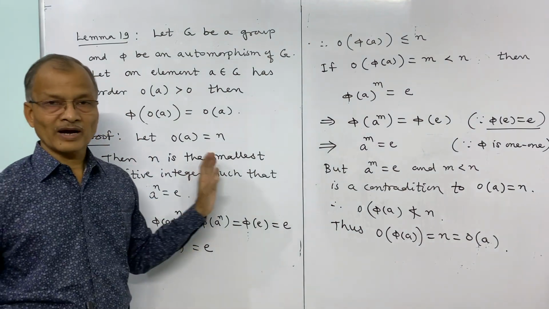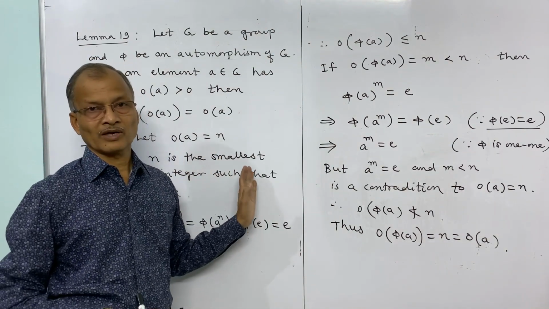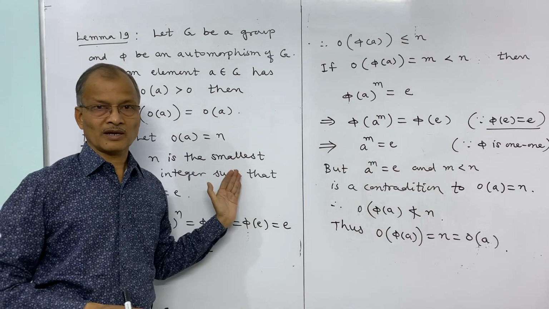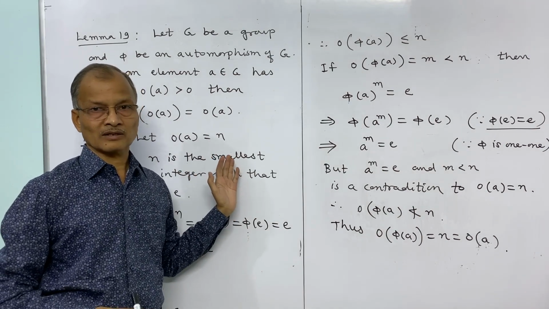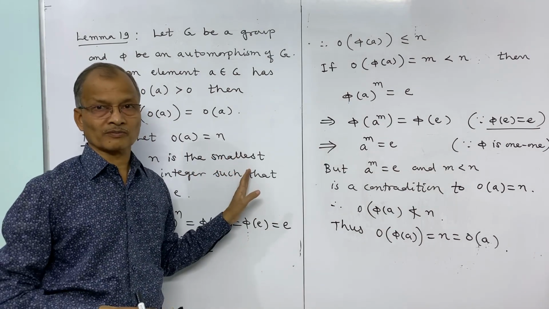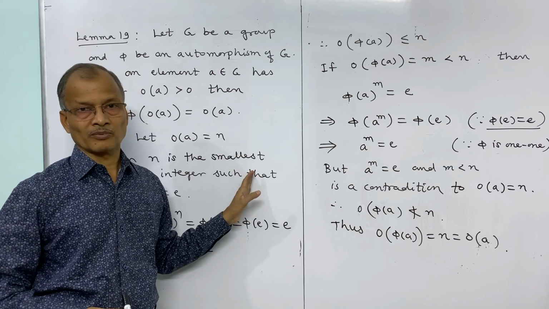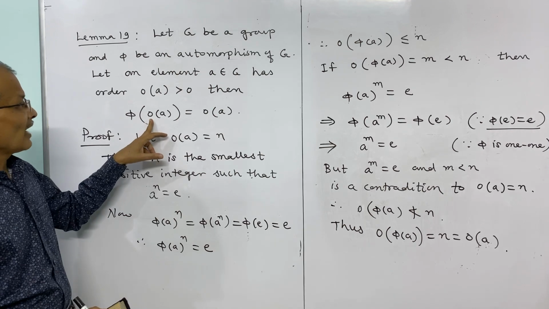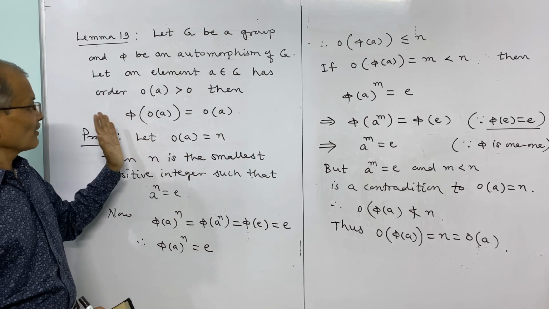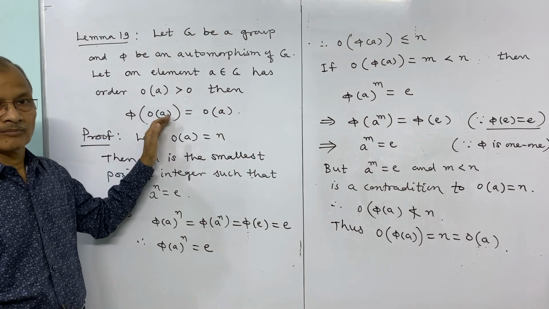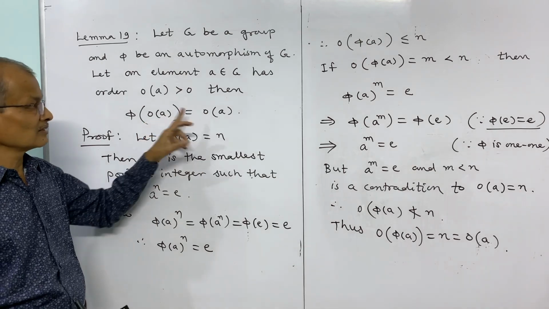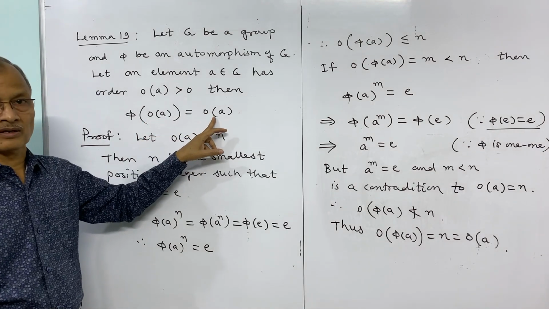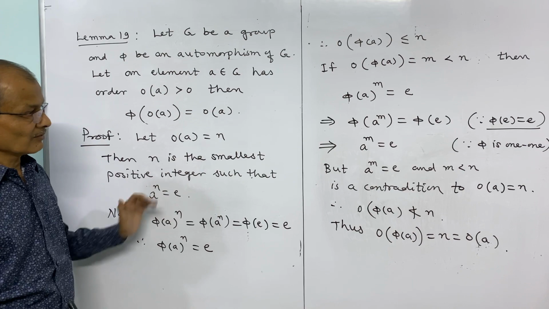So thus we have defined automorphism. We have stated a lemma earlier that the set of all automorphisms forms a group itself, and now we have proved that if phi is an automorphism, then the order of phi of A is equal to the order of A. This result we have proved.